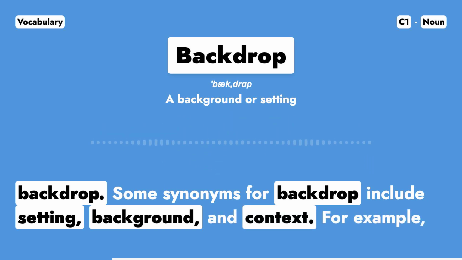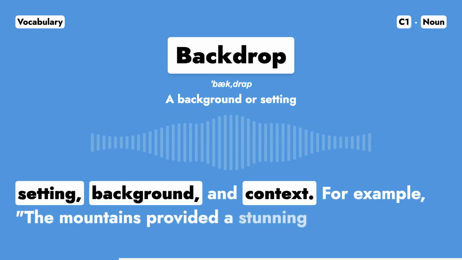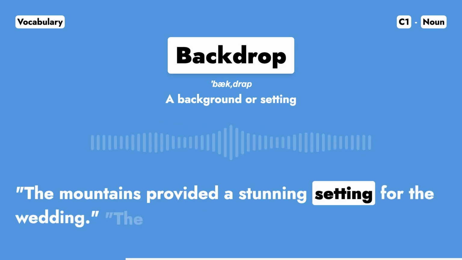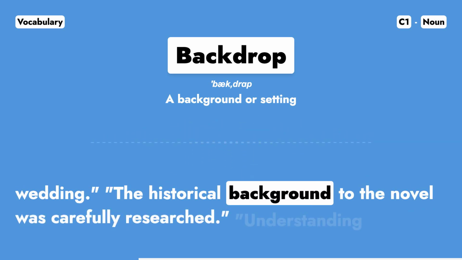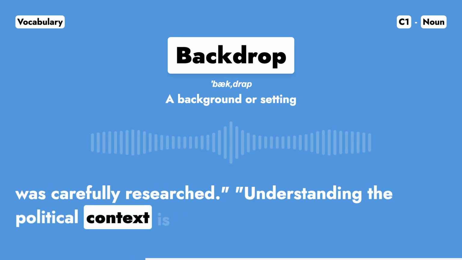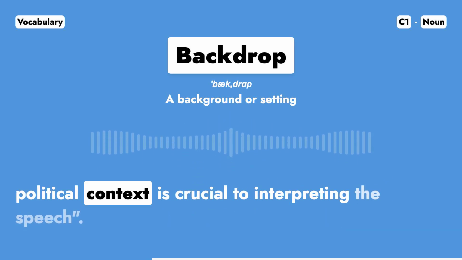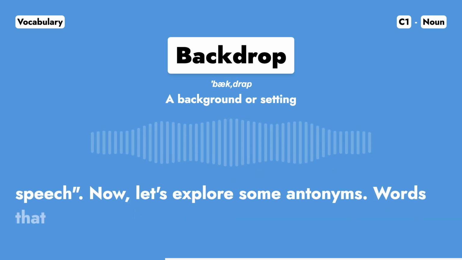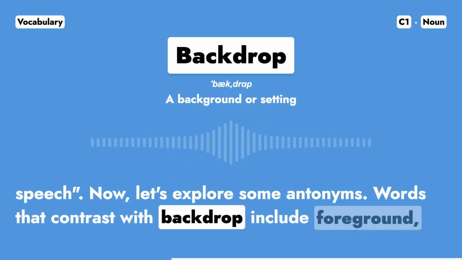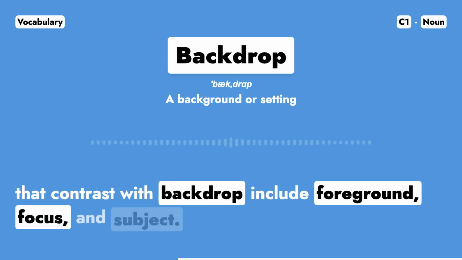For example, the mountains provided a stunning setting for the wedding. The historical background to the novel was carefully researched. Understanding the political context is crucial to interpreting the speech. Now, let's explore some antonyms. Words that contrast with backdrop include foreground, focus, and subject.